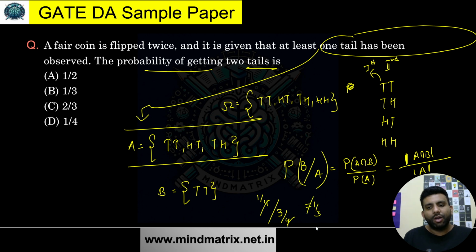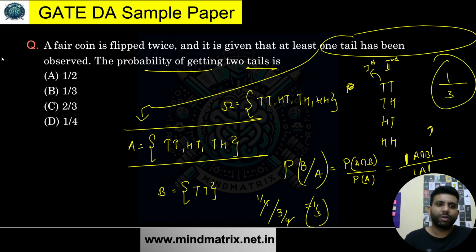Very simple. Or you can go by the measure example we have already learned in our probability playlist. What is the size of A intersection B? Again, if I take an intersection, it is going to be the size of B only, which is 1, divided by the size of A, which is 3. So the answer is 1 by 3. I hope the idea is clear. You have got this. It was a simple question.